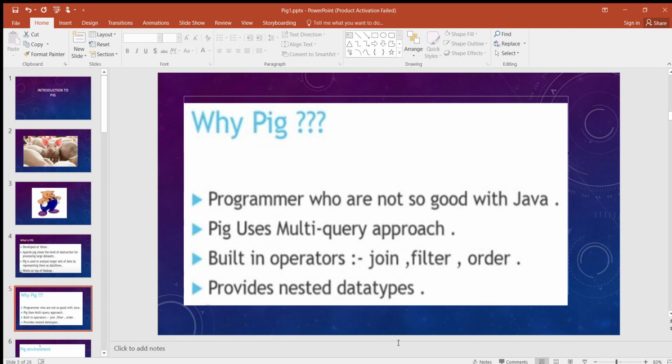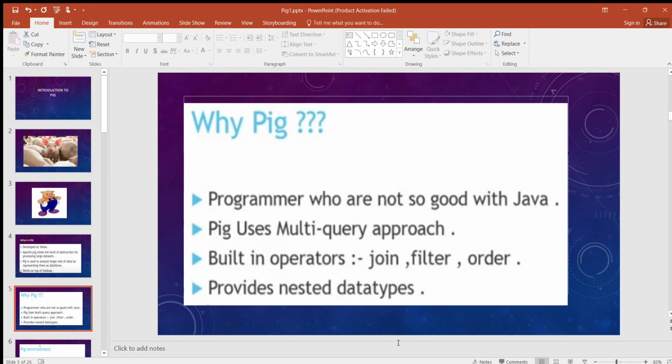Using Pig Latin, programmers can perform MapReduce tasks, especially without having to type complex codes in Java. Apache Pig uses multi-query approach, thereby reducing the length of codes. For example, an operation that required you to type 200 lines of code, LOC, in Java can easily be done by typing as little as just 10 lines of code in Apache Pig. Ultimately, Apache Pig reduces the development time by almost 16 times.